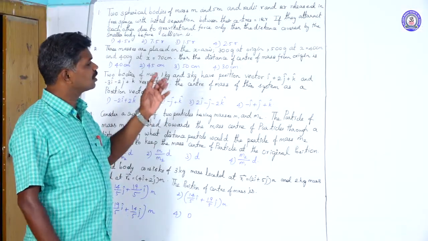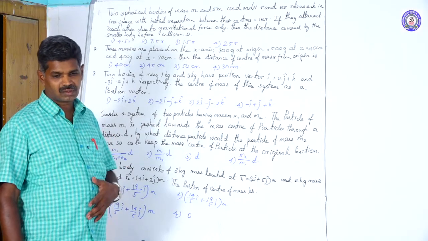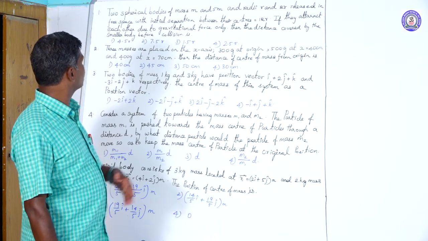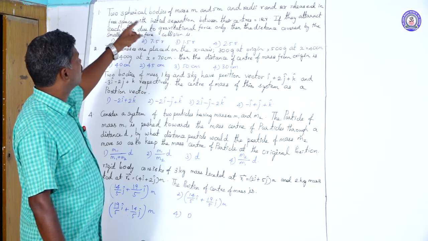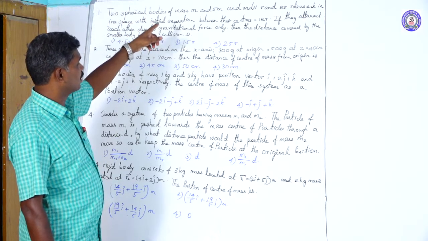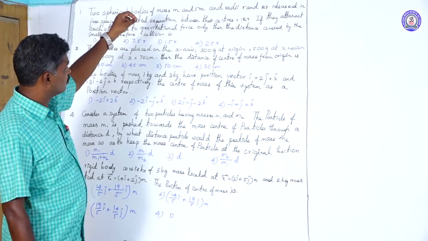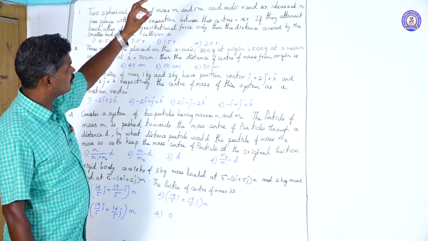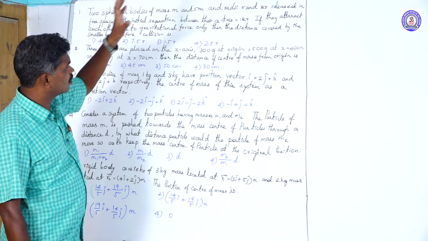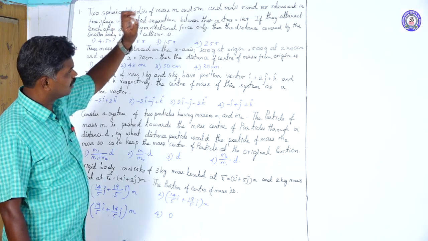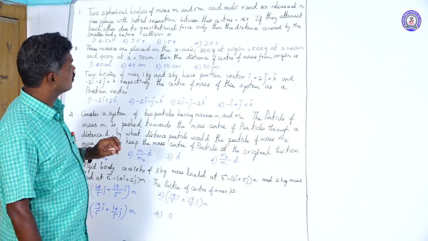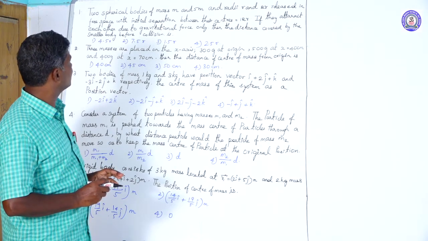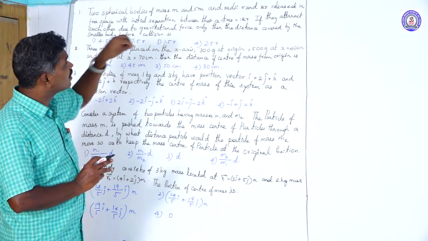Next we are going to see a problem regarding center of mass and system of particles. The first one: two spherical bodies of mass, the first having mass m and the second having mass 5m, with radii r and 2r. Then the two are released in free space with some initial separation between their centers.